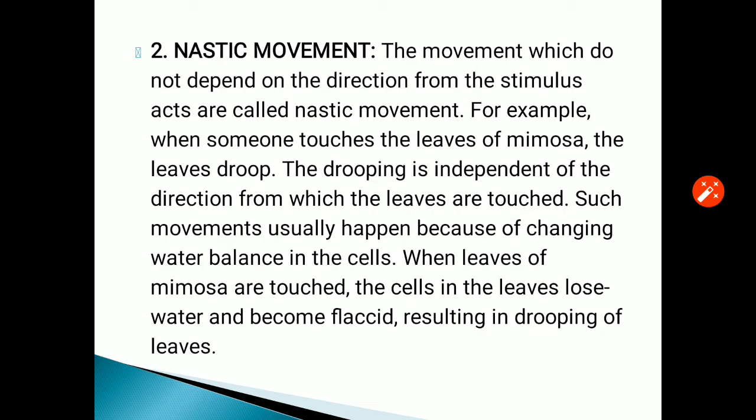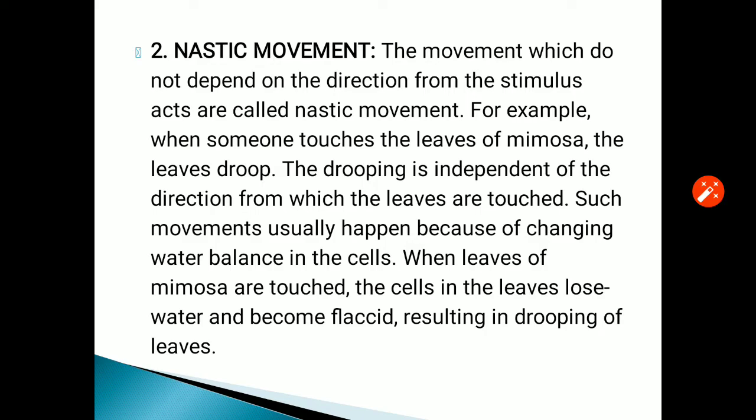Now the nastic movements. The movements which do not depend on the direction from which the stimulus acts are called nastic movements. For example, when someone touches the leaves of the touch-me-not plant, the scientific name of which is Mimosa, the leaf drops down. The dropping is independent of the direction from which the leaves are touched.